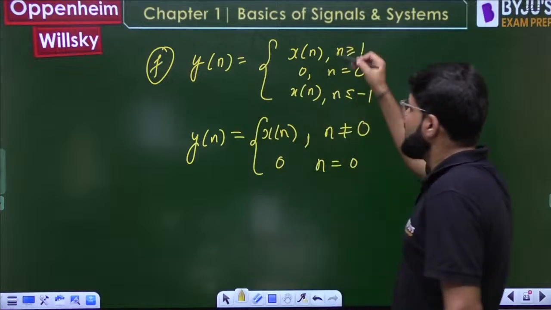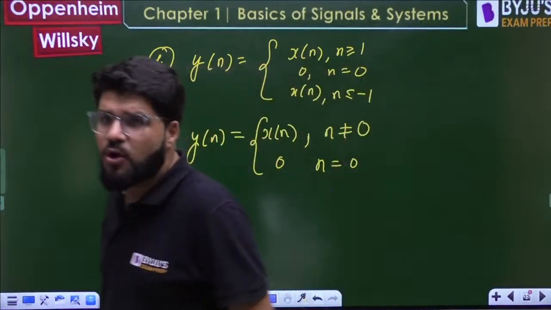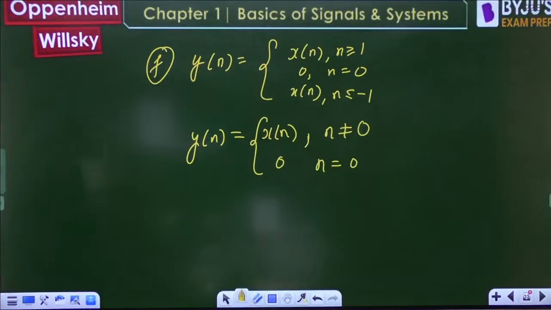Let us make it a little simpler. Why write 3 parts? yn is xn for n not equal to 0. Okay, right?